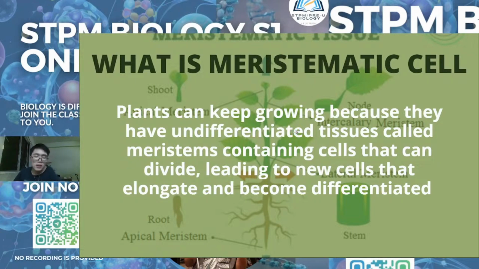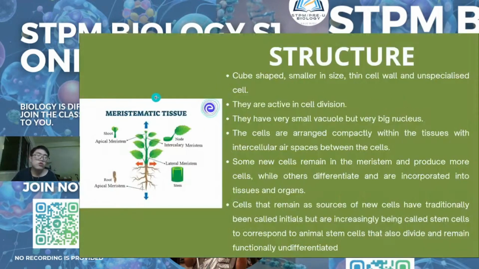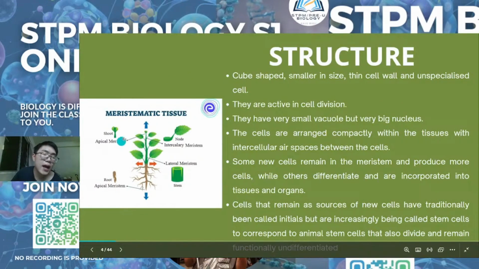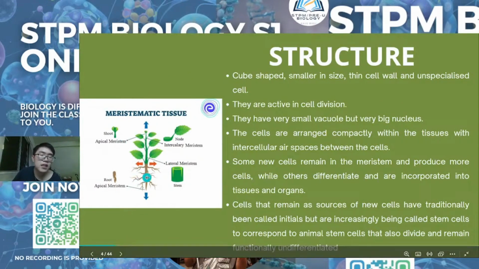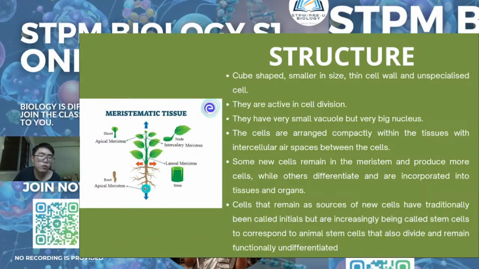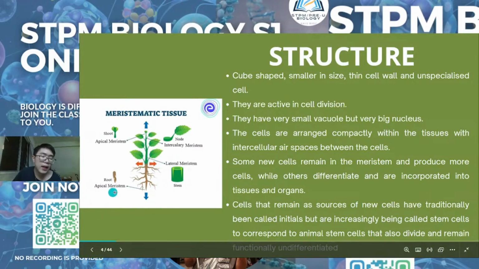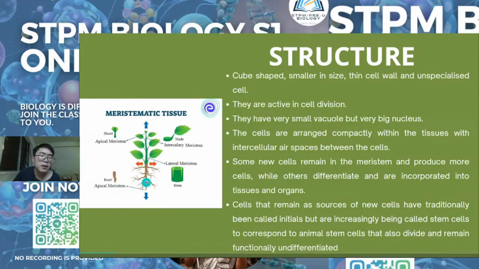Okay, so these are the main definition. If you see the structure of meristematic cell, it is located either at the root or at the stem. Mainly we have two types of meristematic cell, apical meristematic cell and also lateral meristematic cell. Normally apical meristematic is located at the roots or at the topmost stem.